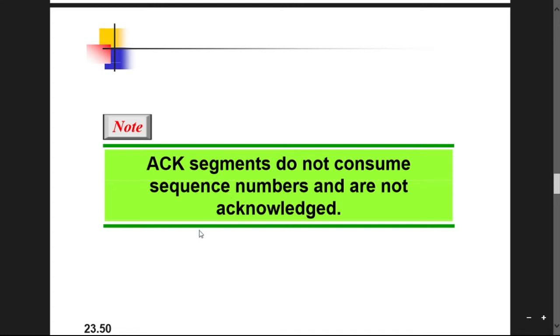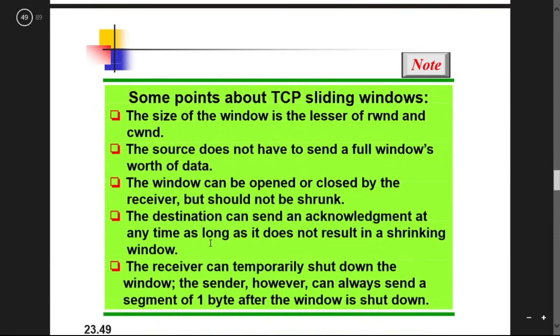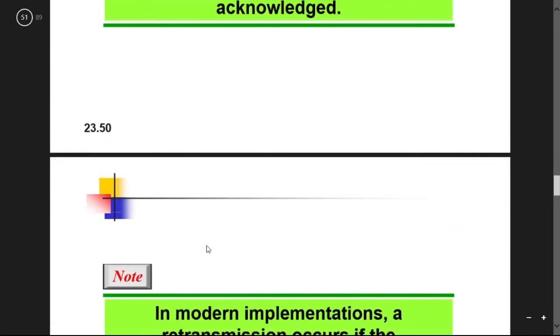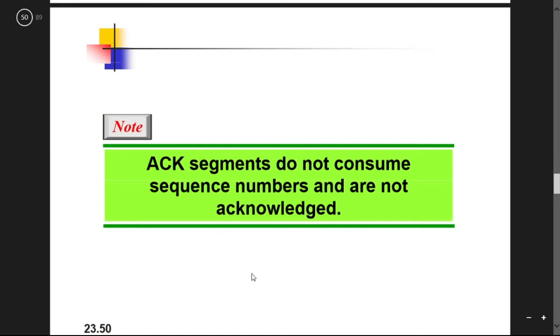So there should be an acknowledgement field. Acknowledgement segments do not consume a sequence number, and are not acknowledged, because when the acknowledgement is done, that means the data is received.